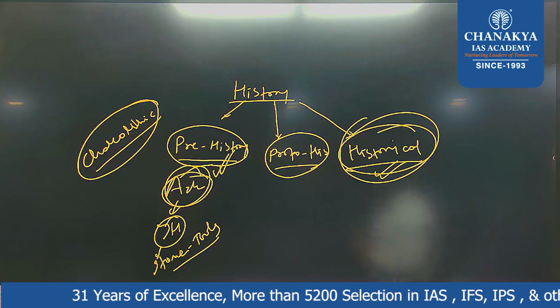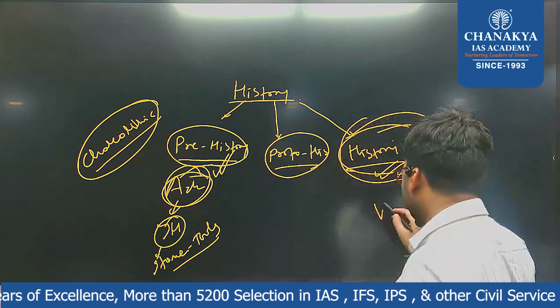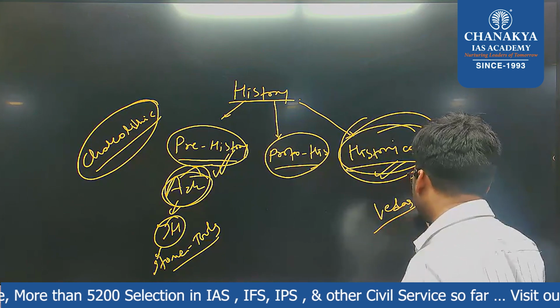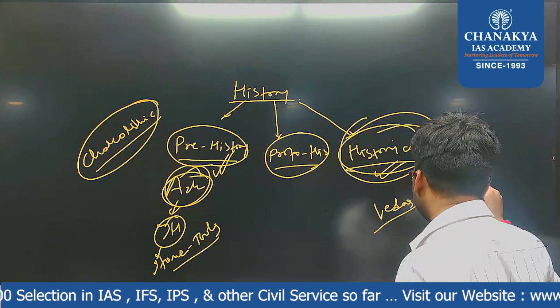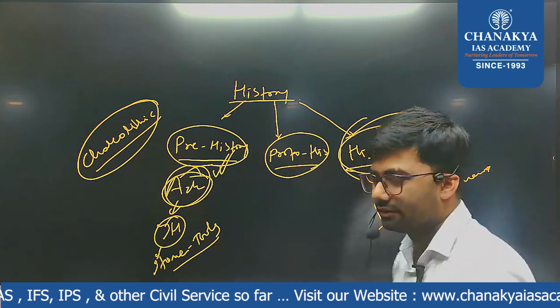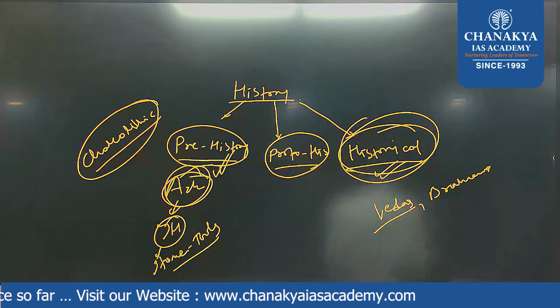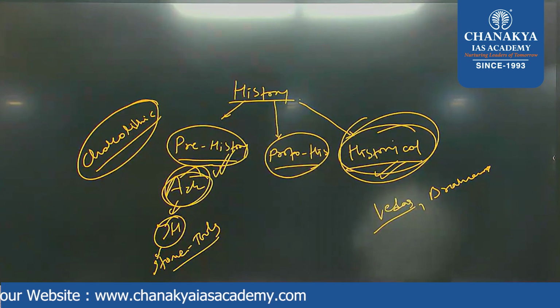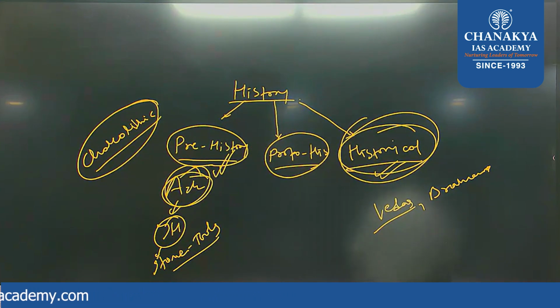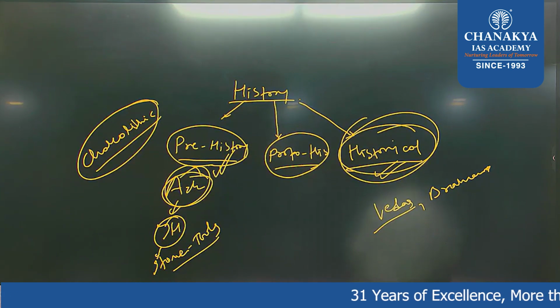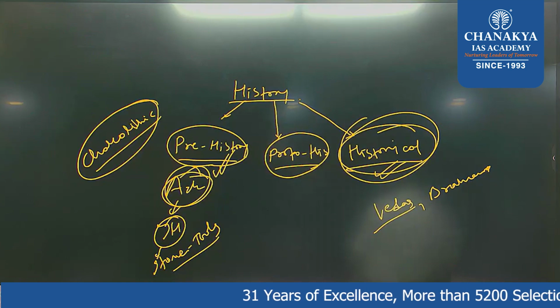So first is the Veda, then Brahmana, and then Aranyakas. What is Aranyaka? Aranya means forest. It means the texts which were written in the jungles.